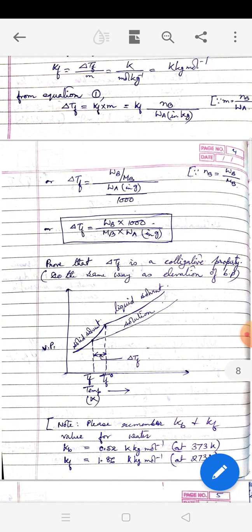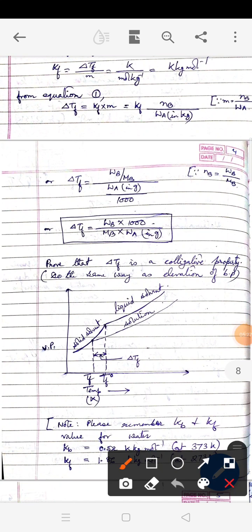Now we try to understand the graph. Now you see we have taken a graph of temperature versus vapor pressure. Now I am taking a graph for solid phase as well as for the liquid phase. So you see for the solid phase, at a particular temperature the solid will have very low vapor pressure, but as you keep on increasing the temperature, the vapor pressure of the solid will keep on increasing. Now we take the same substance in the liquid form. Say we are freezing, so I start from high temperature. So this is the temperature and this is the vapor pressure.